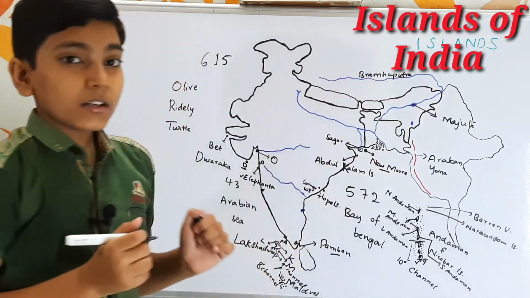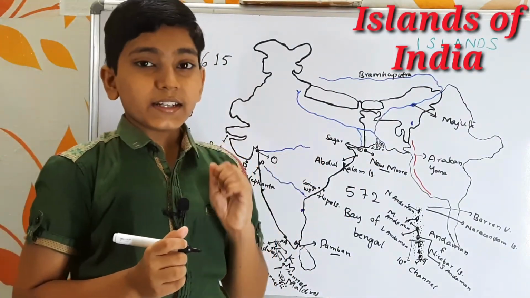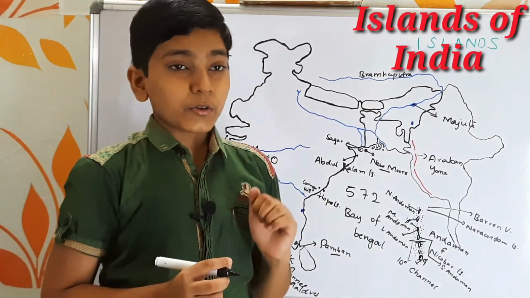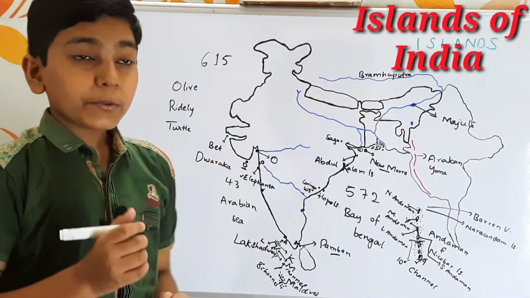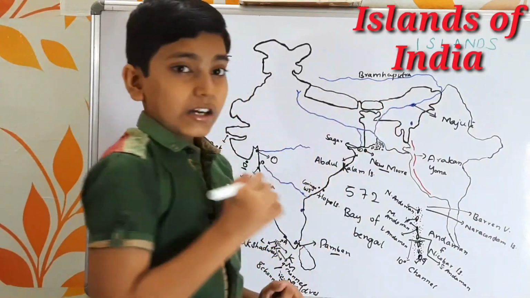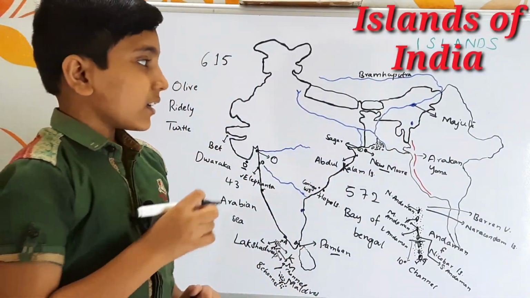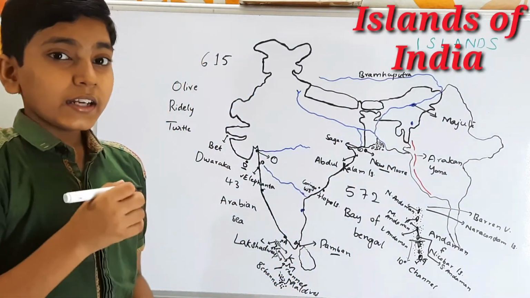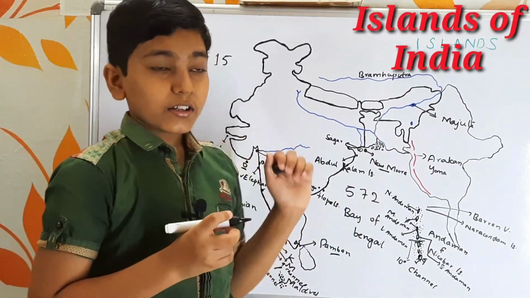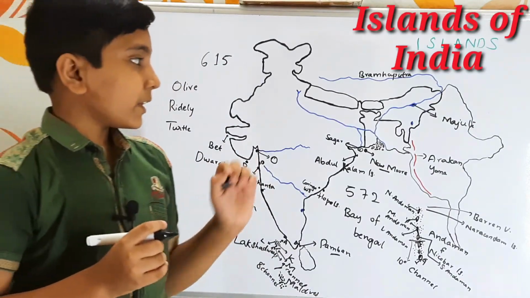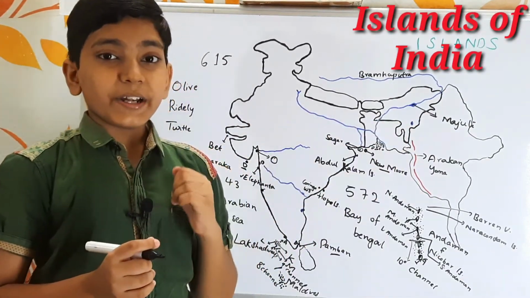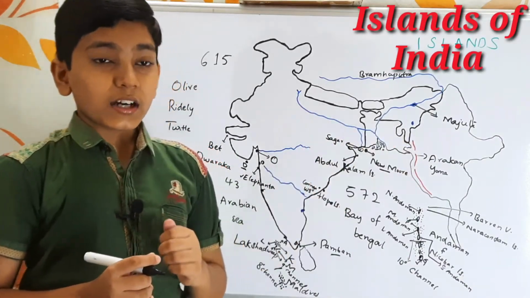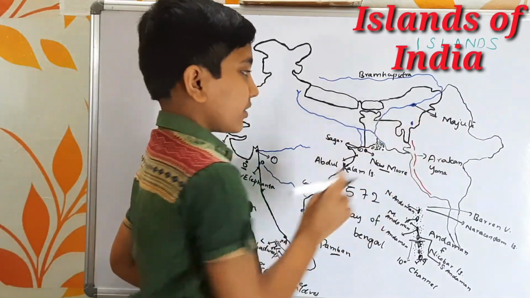So Brahmaputra river. In this region, it was in a severe ecological threat because of the fast flowing Brahmaputra river. Brahmaputra river is going very fast in this region. Due to that reason, the land in this Majuli Island was eroding. And when it was eroding, it was in an ecological threat. So the people in this Majuli Island highly depend on agriculture. And Majuli Island is situated in the state Assam. So it is about the Majuli Island.